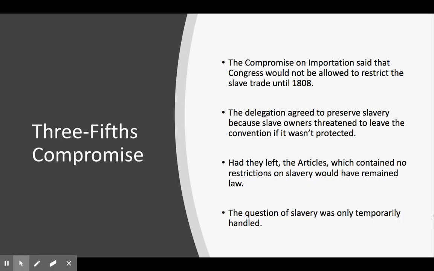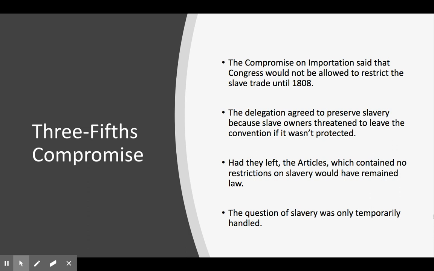Now, at the convention, they're also going to discuss whether or not the federal government should have any kind of power in terms of regulating slavery. And this is where they're going to come to another compromise, and that's the compromise on importation. And that says that Congress cannot restrict slavery until 1808. So for 20 years, Congress cannot make any rules restricting the slave trade. The delegation is going to agree to preserve slavery, because slave owners, so those slaveholding states, are going to threaten to leave the convention if it's not protected.